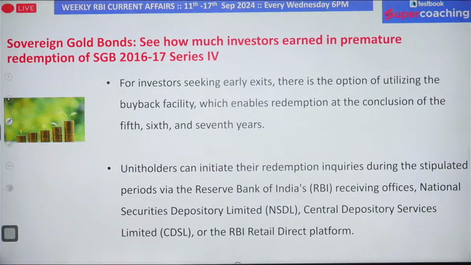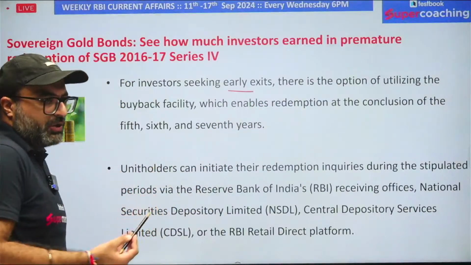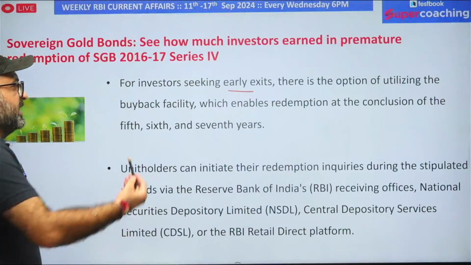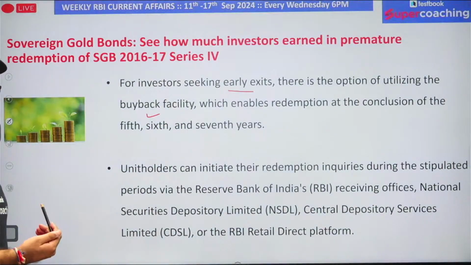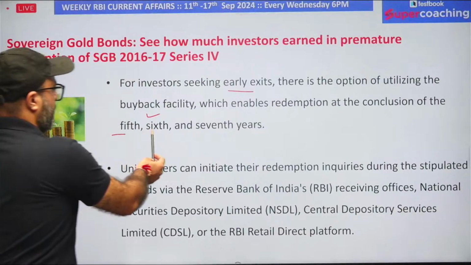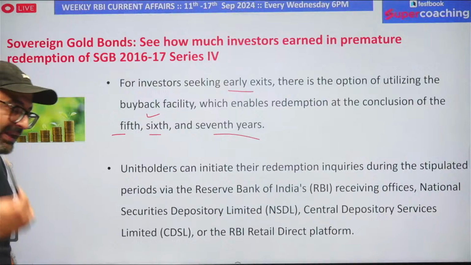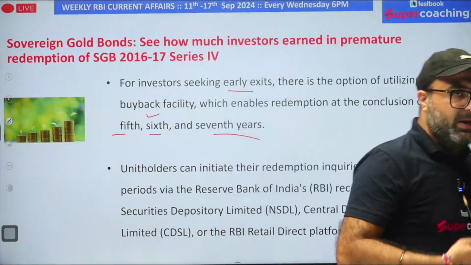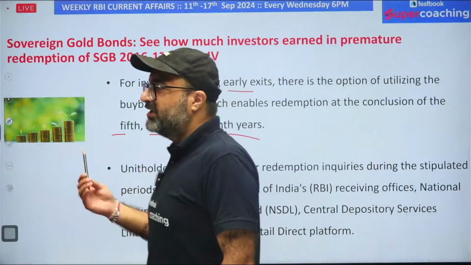So for investors who want to seek early exit, that means you want to exit from the bond before 8 years, you can choose the buyback facility, which is available after 5 years. So on the 5th year or 6th year or 7th year, you can raise the request, and RBI will consider the request, and on the basis of that, RBI will redeem these bonds, and these bonds can be redeemed even before maturity.